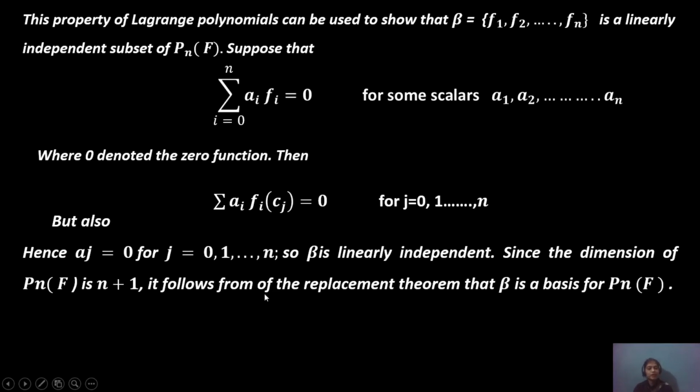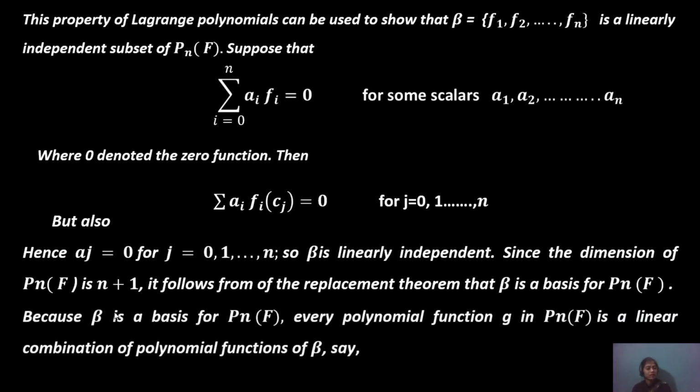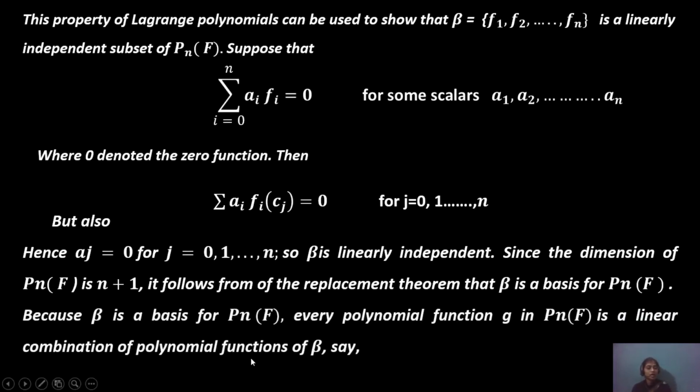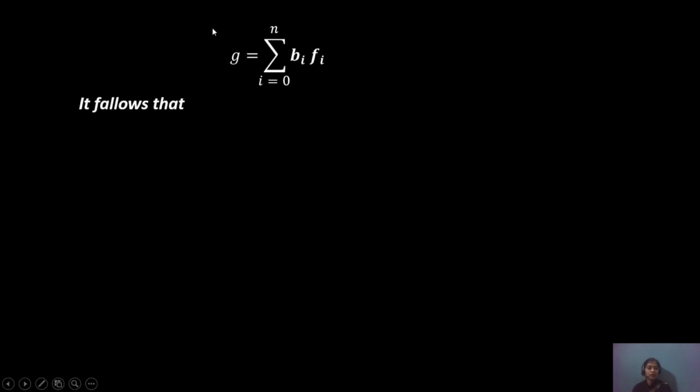It follows from the replacement theorem that beta is a basis for P_n(F). So every polynomial function g in P_n(F) is a linear combination of the polynomial functions of beta. That is, g equals the summation over i equals 0 to n of b_i f_i.